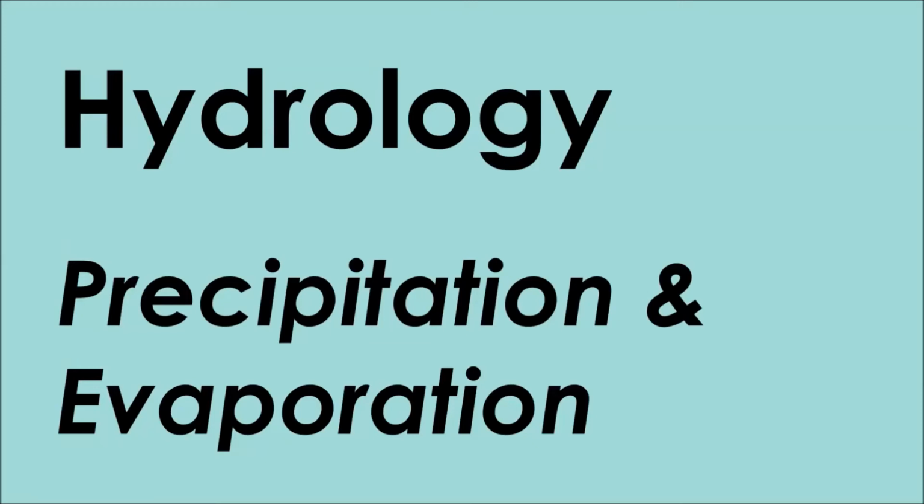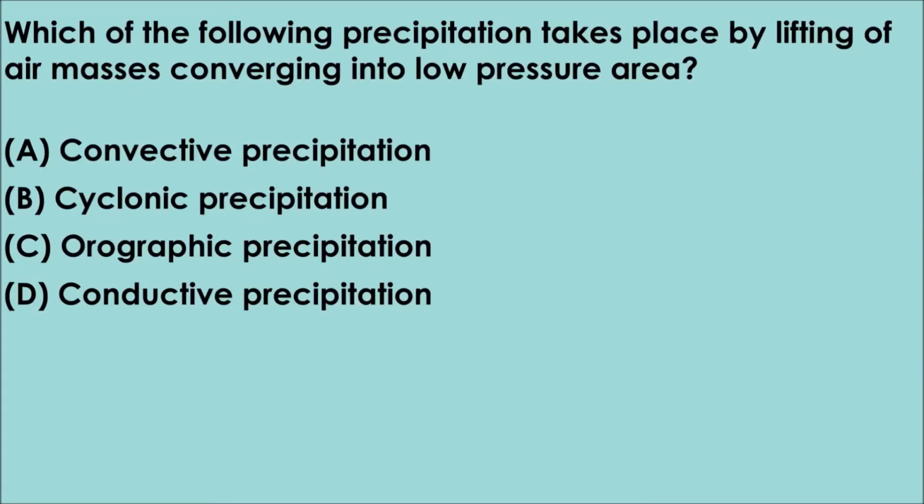In this video of the subject hydrology, we are going to discuss some important objective questions about precipitation and evaporation. Question number 1. Which of the following precipitation takes place by lifting of air masses converging into low pressure area? The given options are A. Convective precipitation, B. Cyclonic precipitation, C. Orographic precipitation, D. Conductive precipitation. The correct answer is option B.